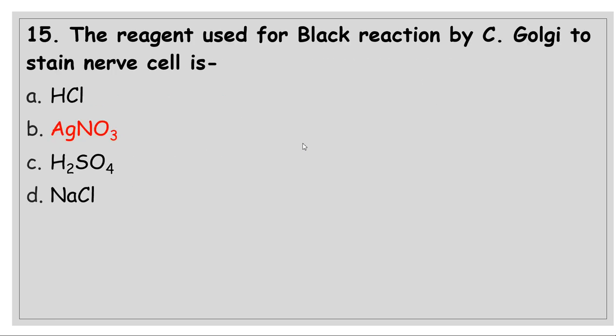The reagent used for the Black reaction by Camillo Golgi to stain nerve cells. Yes, nerve cells were stained by a blackish silver solution, a reagent used in the Black reaction, and the reagent is AgNO3.